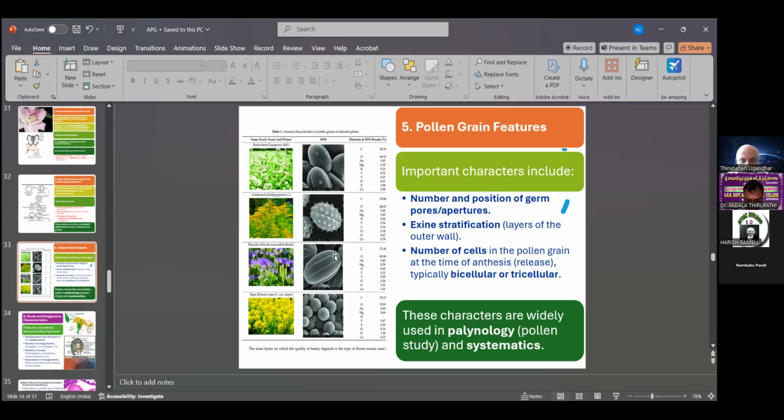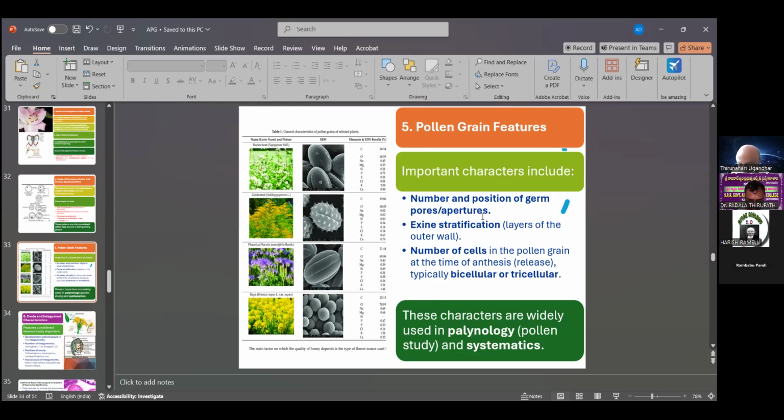Then the exine and the stratification layers of the outer wall, and the number of cells in the pollen grains at the time of anthesis, so either bicellular or tricellular. These characters are widely used in palynology, pollen study, and systematics. This is the pollen grain feature.